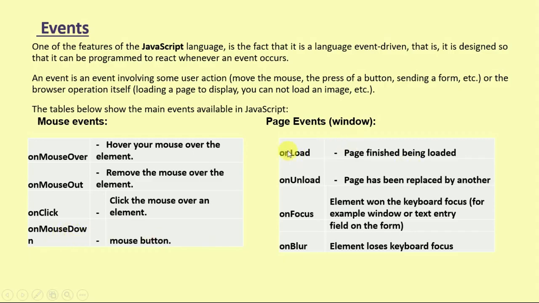Similarly, page events are on load, when the page finishes being loaded, and on unload, when the page has been replaced by another. On focus, focusing on the keyboard, focusing on a window or text entry field. On blur, an element loses keyboard focus.